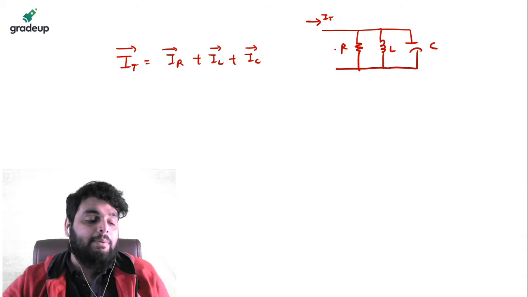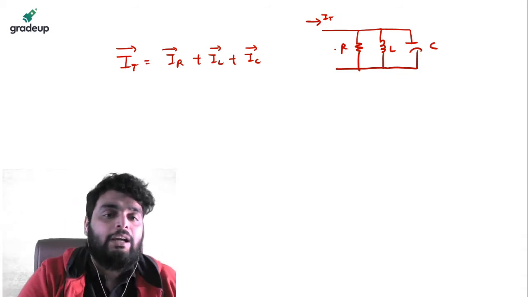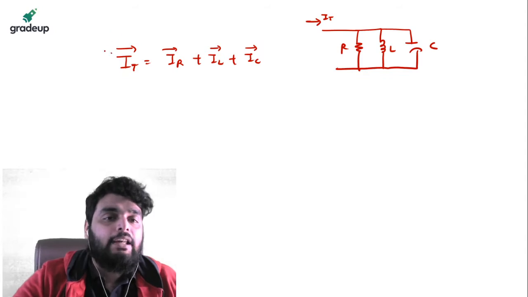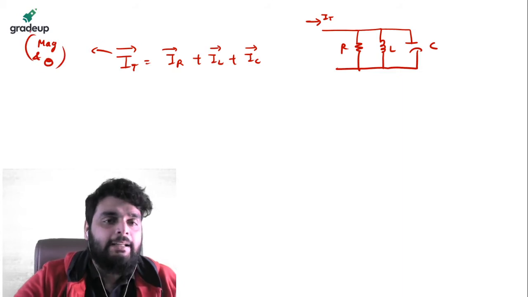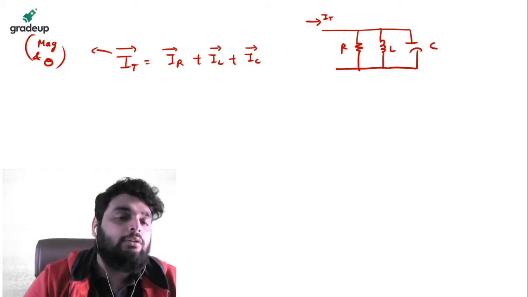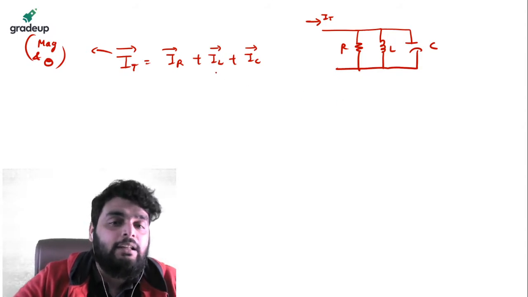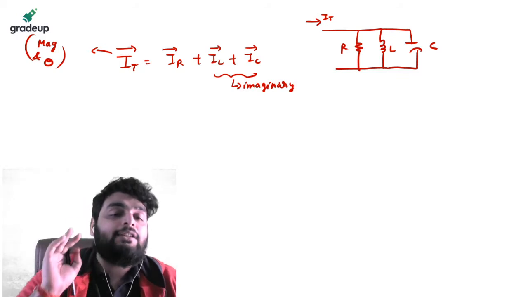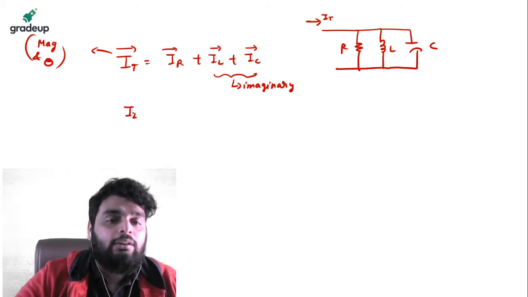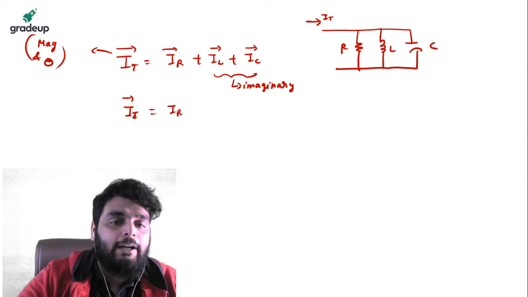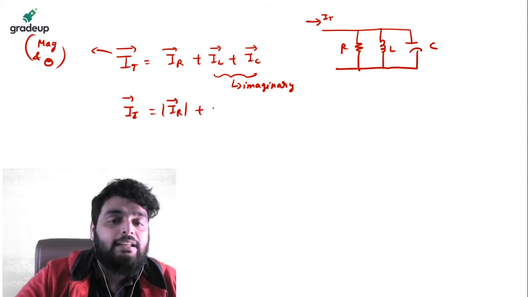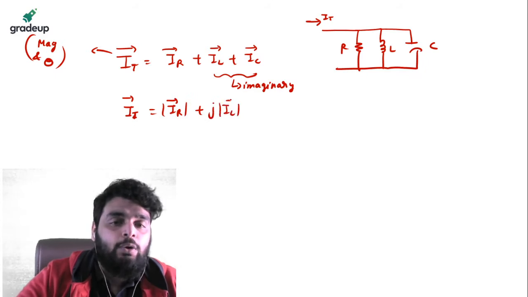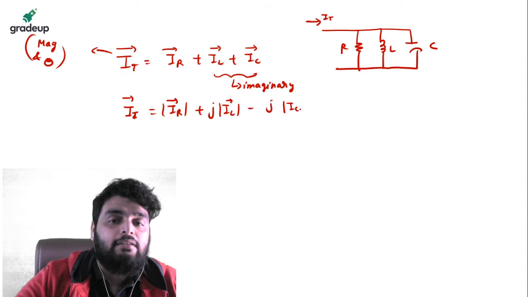And you have a current in each branch. So always remember, in case of AC, you need to write down in phasor quantity. Now for a phasor quantity, I require both magnitude and angle, which is theta, right? But if theta is not given, then how can I solve this? You should understand one point very carefully. IL and IC are always the imaginary term. So I can also write down that total current is equal to IR magnitude plus J times of IL magnitude minus J times of IC magnitude.